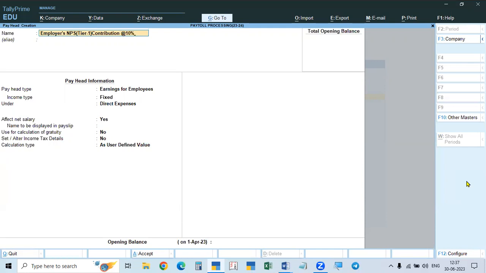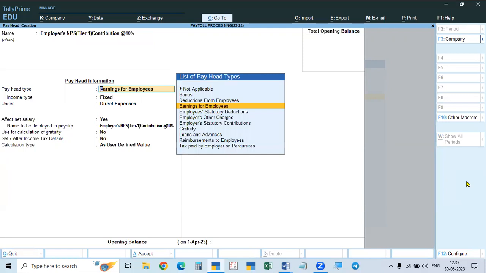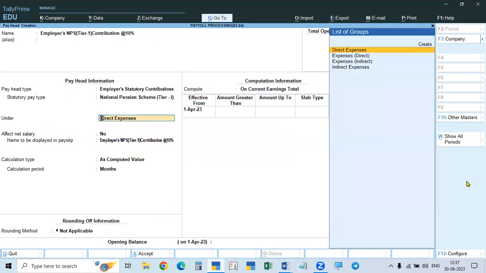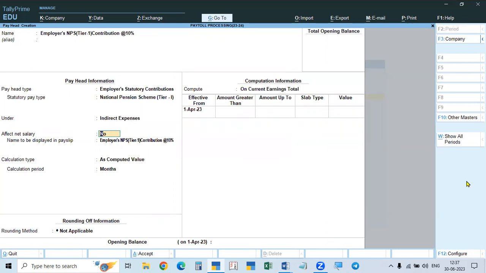Employer 10%, employee also 10%. And it is also called a deduction, subscription or contribution by the employer. So it is the employer's statutory contribution, and it is a separate head we have taken. See here, tier 1 we have paid for the employee. Here also you have to pay tier 1. And it is also an indirect expense to the employer. It will not affect the salary shown in the pay slip.